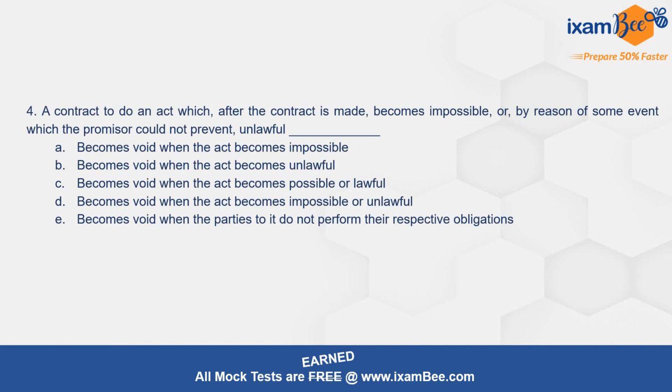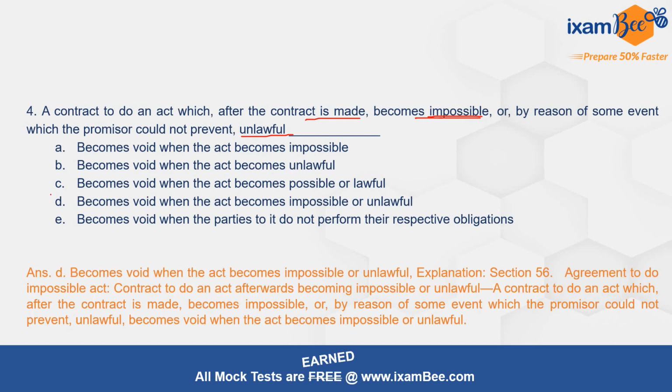And the very next question is: a contract to do an act which, after the contract is made, becomes impossible or, by reason of some event which the promisor could not prevent, unlawful, then in that case what will happen? You can look at the various options over here, and the correct option is D, becomes void when the act becomes impossible or unlawful. Section 56 is a very important section which is basically talking about the doctrine of frustration under the Contract Act. Although that particular term, doctrine of frustration, is not used under the Indian Contract Act, however it is talking about that.